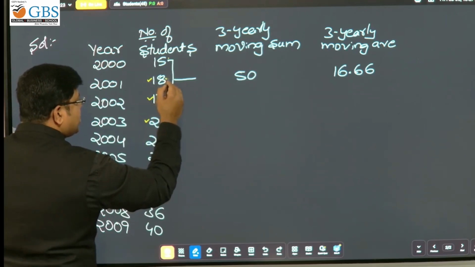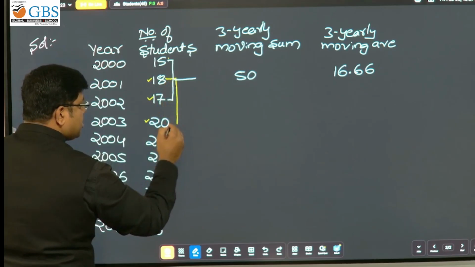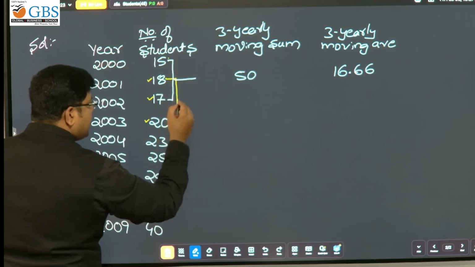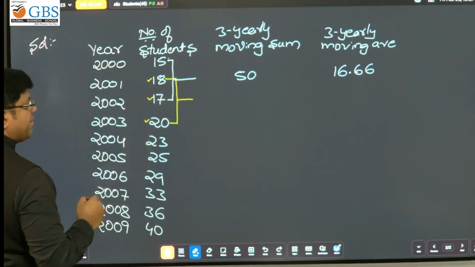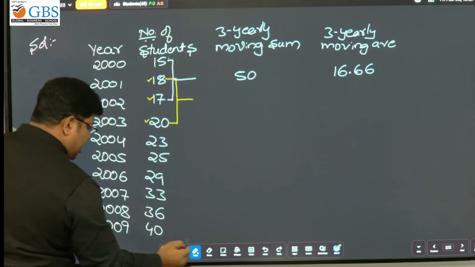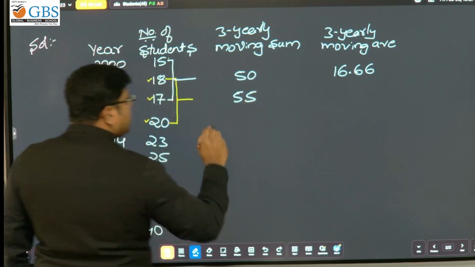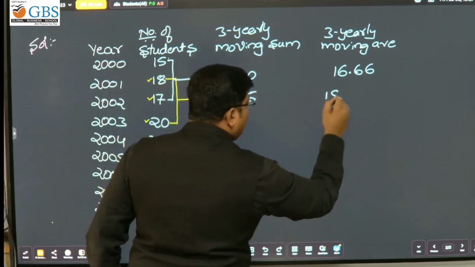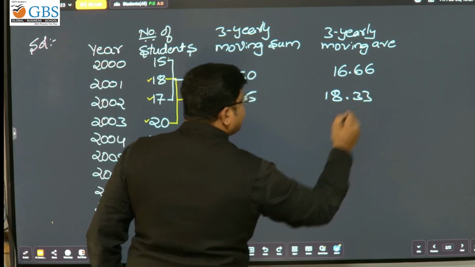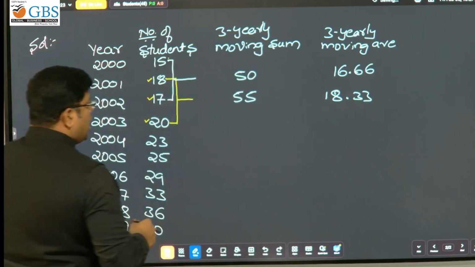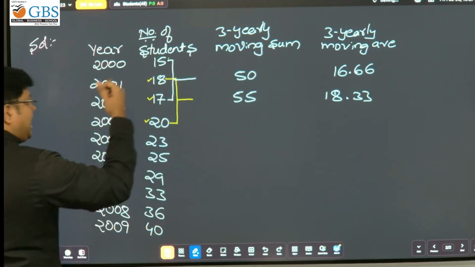I'm marking it, and you should write in front of 17 this 55, divided by 3, 18.33. Now the next, 18 we have to leave.